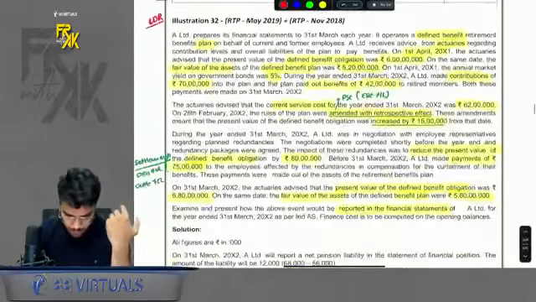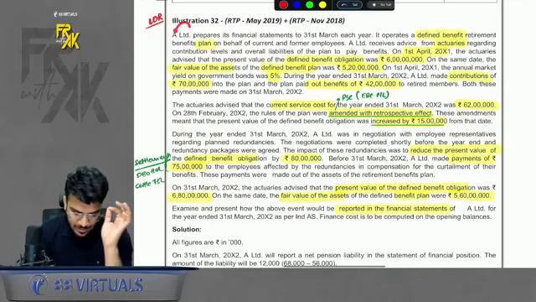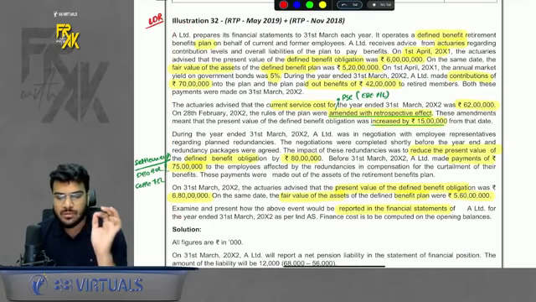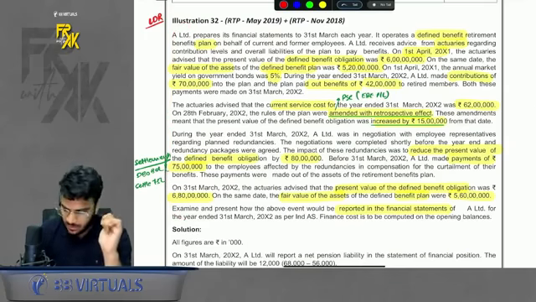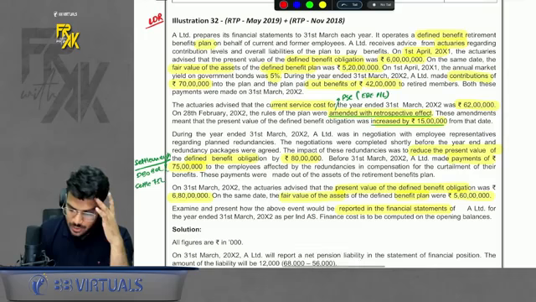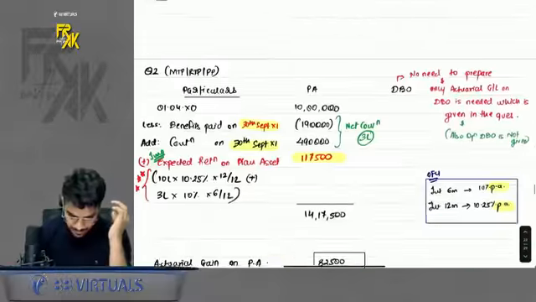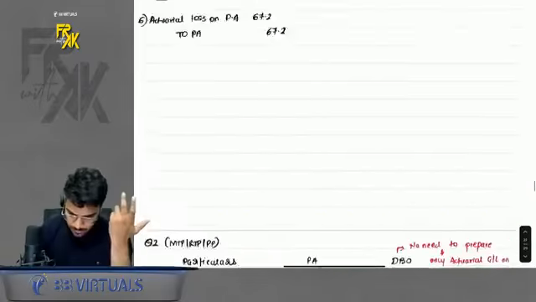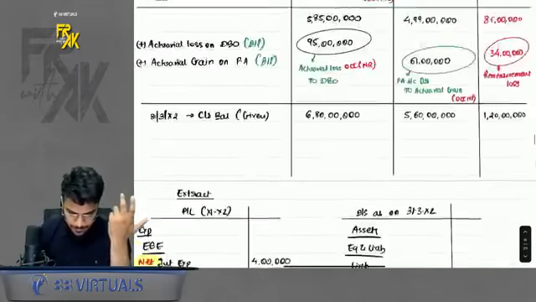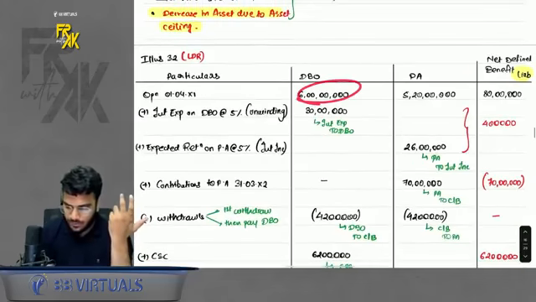Then the next important question, and the most important question, is illustration number 32. This question will cover all your bases. So just see very quickly what is there. DBO is given and plan asset is given, opening balance is given. So what do I do? I write the opening balances first. I will show the solution to you as well. Wait. Here it is. So what I will do, I will write the opening balances first.